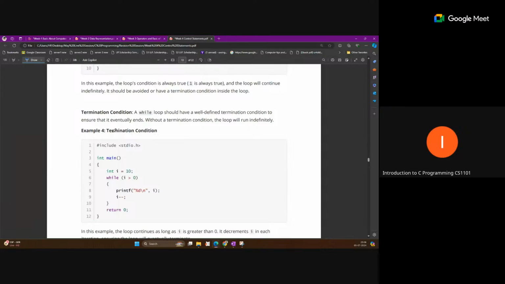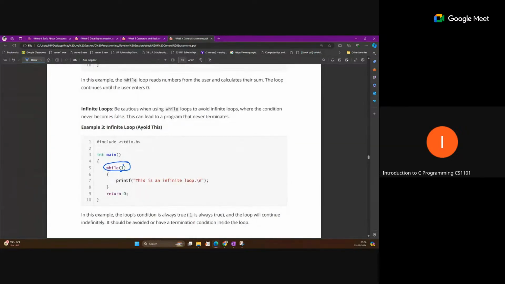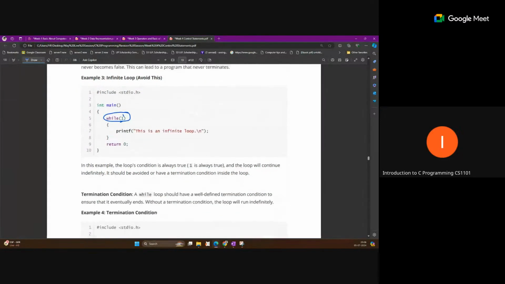So sometimes we use this direct value. If we want to run this loop infinite times, we use 1 directly. And we can break out of it with the break statement.